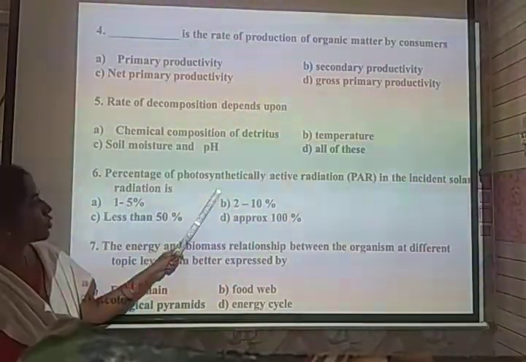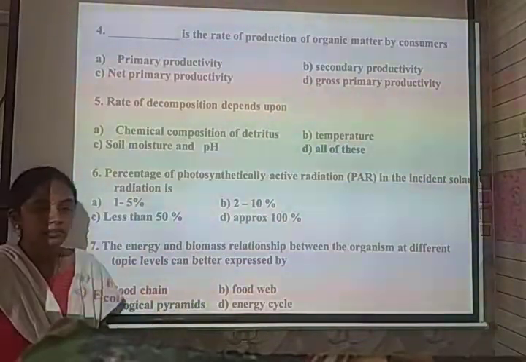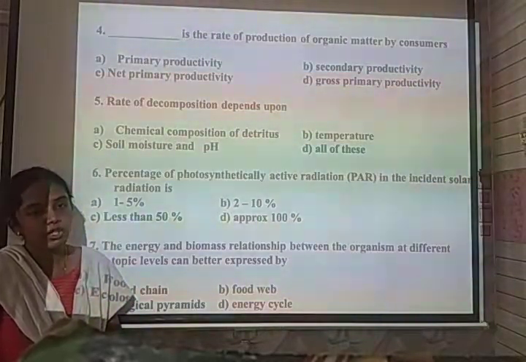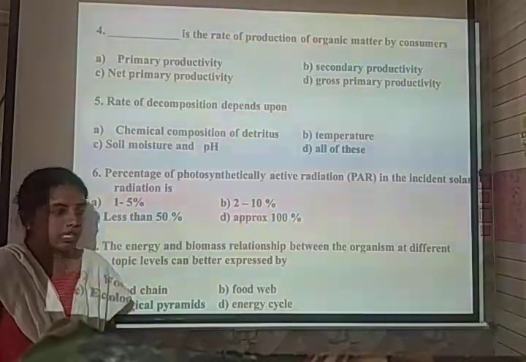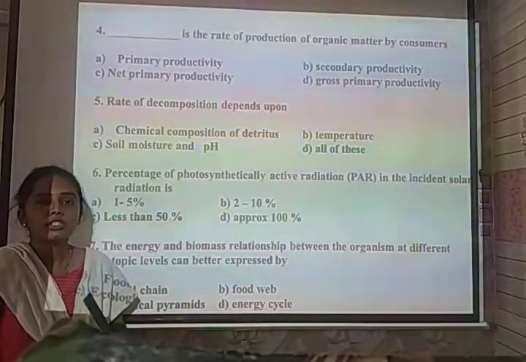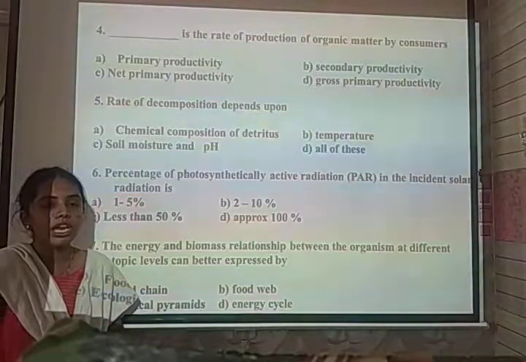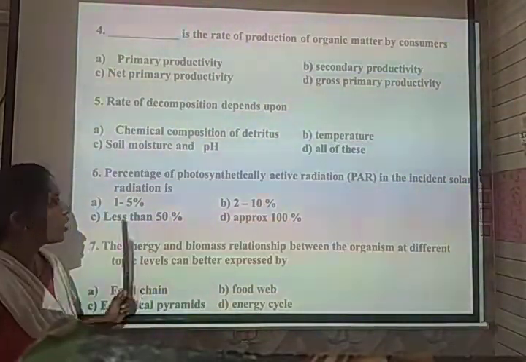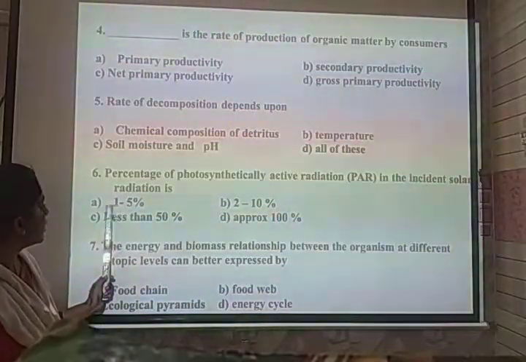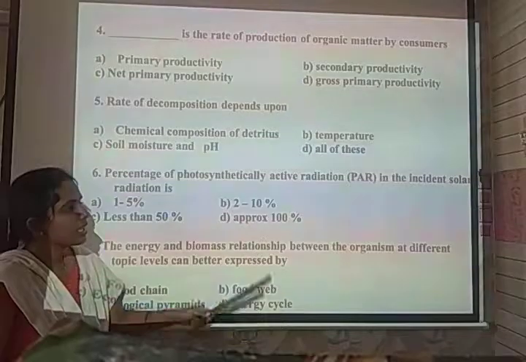The percentage of photosynthetically active radiation in the incident solar radiation is called PAR. The sun emits solar energy, of which less than 50% is photosynthetically active, and only 2 to 10% is utilized by the plants. This is called photosynthetically active radiation. The options given are 1 to 5%, 2 to 10%, less than 50%, and approximately 100%.